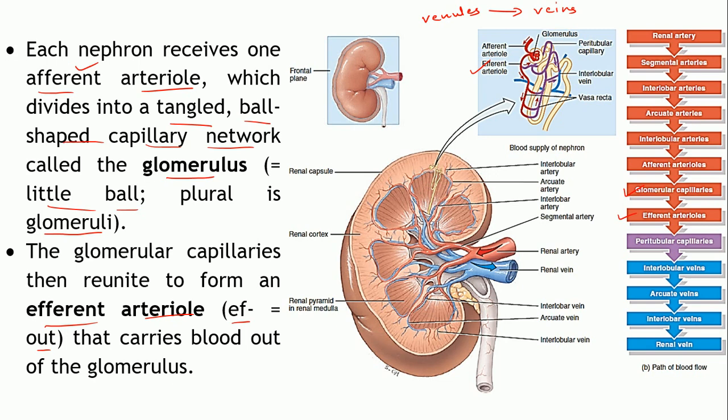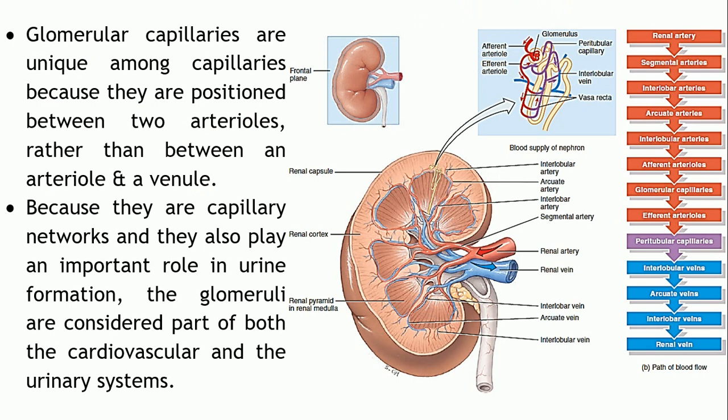So what is this type of arrangement? Isn't it unusual from what happens normally in the body? Usually it is the arterioles which branch into the capillaries, which reunite to form the venules, but it is not so in this case. The glomerular capillaries are unique in that they are present in between two types of arterioles.